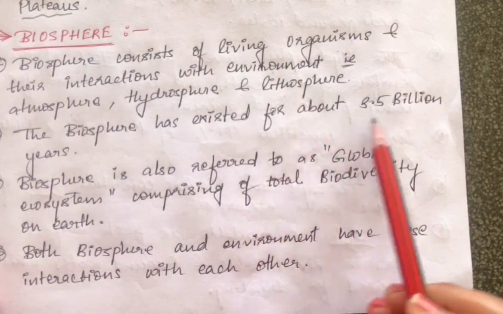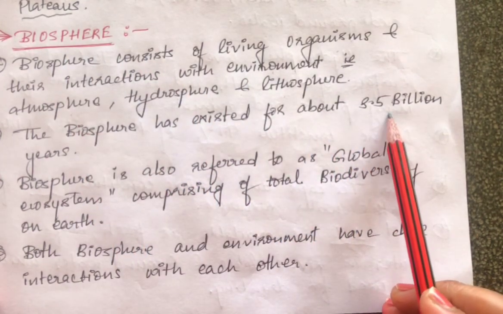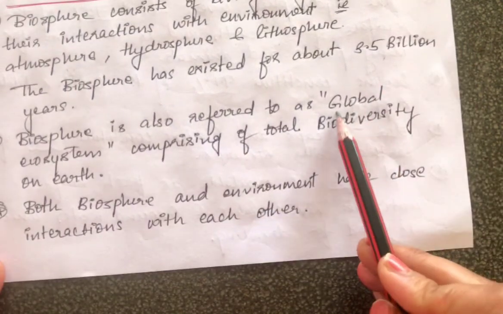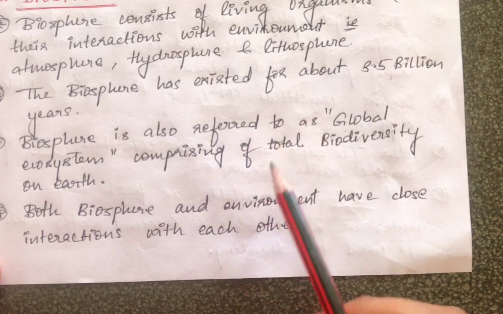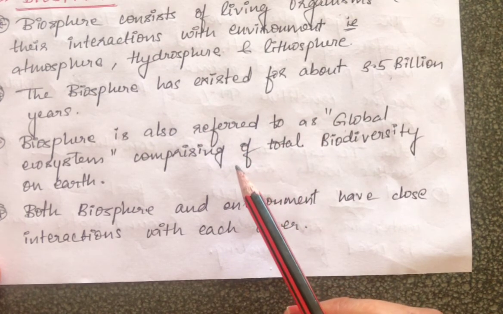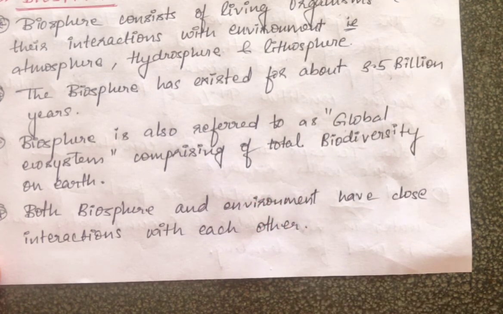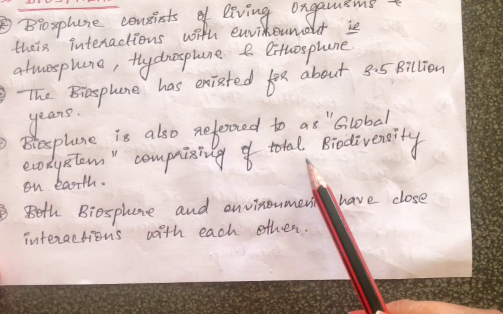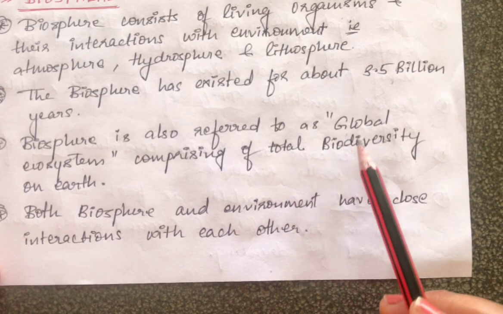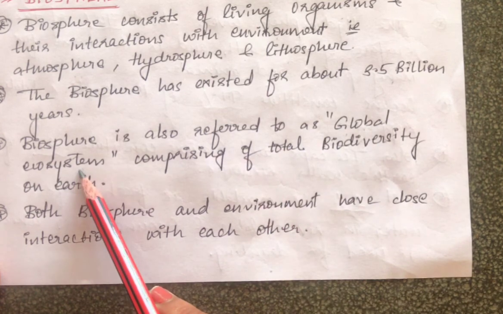Now this biosphere has existed for 3.5 billion years, and it is also called the global ecosystem. Why? Because a variety of species are living here. Different types of animals, different types of birds and different types of plants are all living in your biosphere. So it is known as your global ecosystem.